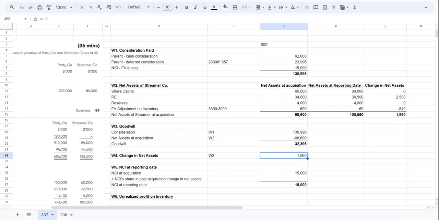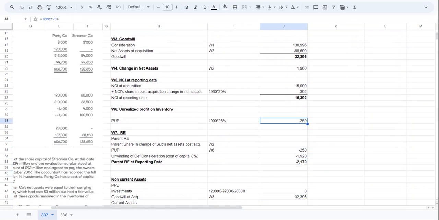Okay, then NCI at reporting date. So NCI at acquisition was 15 million. Then NCI share in post acquisition change in net assets. So how much is the change in net assets? It is 1960. And then NCI percentage is how much? 20%, because 80% was acquired. This 1960 I'm taking from here and multiplying by 20%. So 392 is the NCI share, and NCI at reporting date will be 15392.